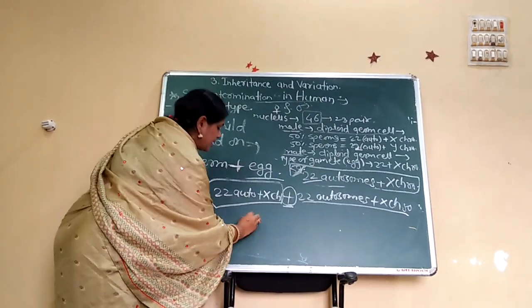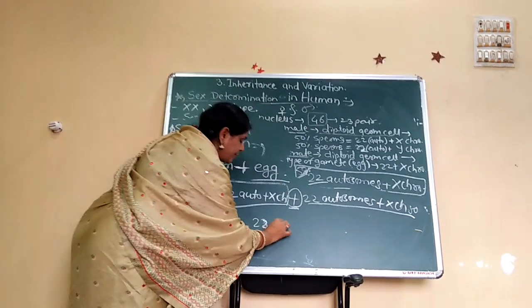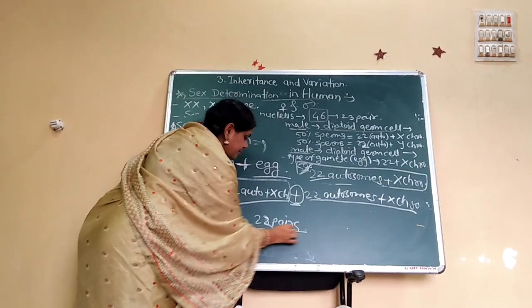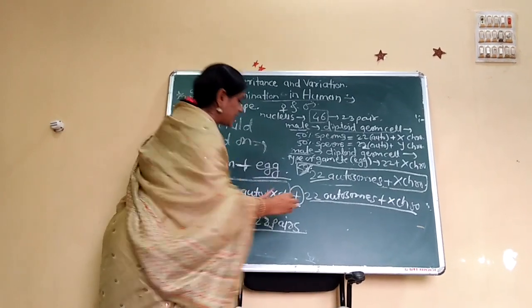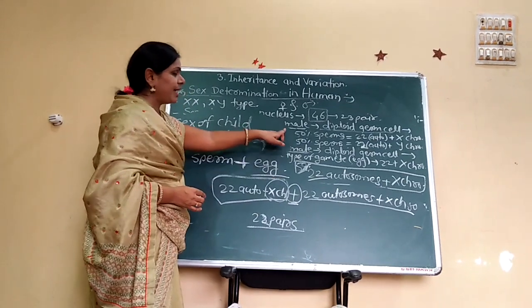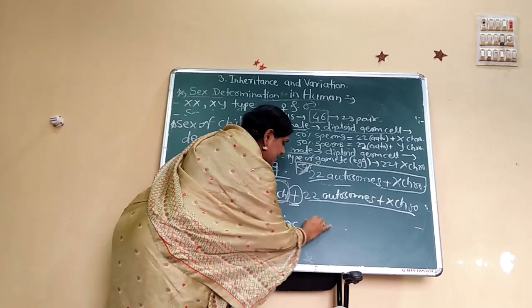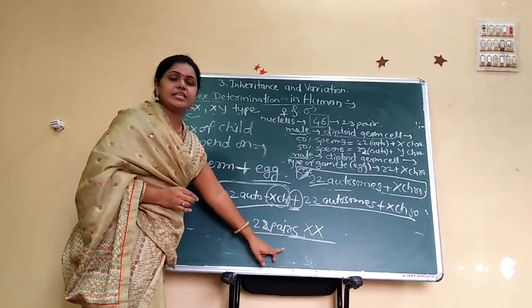When this fusion happens, we get 22 pairs of autosomes and one X chromosome from male and one X chromosome from female, that means XX. The child is female.